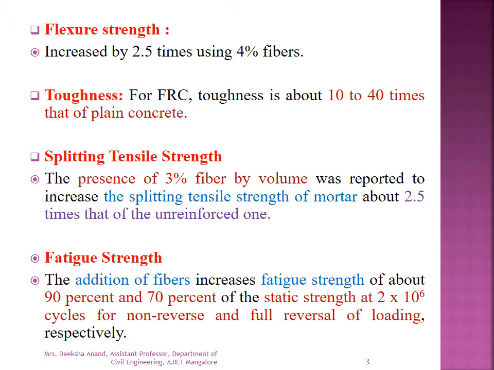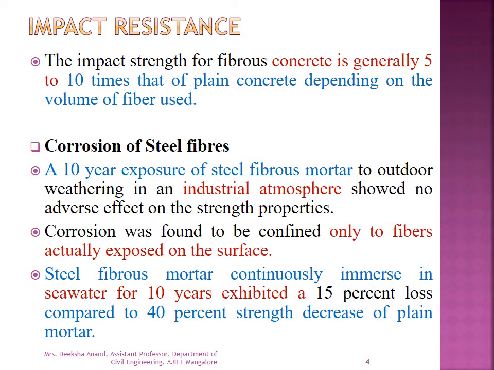Fatigue strength, the addition of the fibers increases fatigue strength to about 90% and 70% of the static strength at 2 into 10 raised to 6 cycles for non-reverse and full reversal of the loading respectively. Next is impact resistance, or what is the resistance to impact of fibrous concrete.